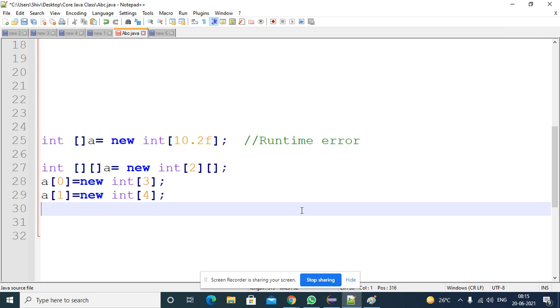After this, we covered, right? Whenever you are printing the object reference, what it will print, we already covered that point.